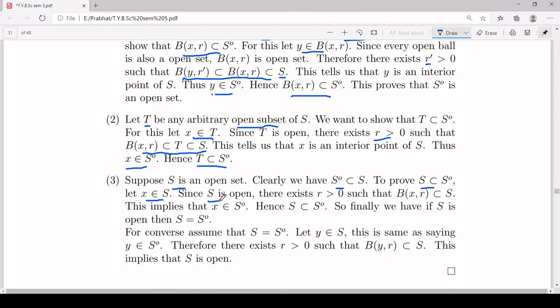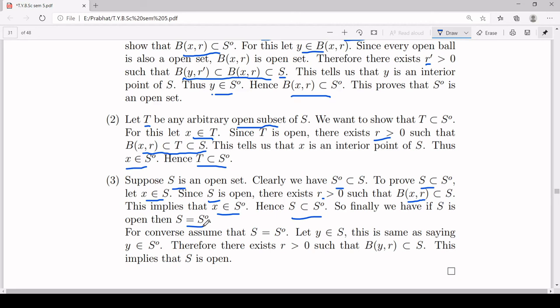Since your S is open, you can find a positive real number R such that B(X, R) is a subset of S. Once you have B(X, R) is a subset of S, you can declare here X is an interior point of your set S. Once you say X is an interior point, that means X belongs to S naught, and that proves S is a subset of S naught. So finally you can say S is equal to S naught. So this was one way implication. You assume that S is open and proved S is equal to S naught.